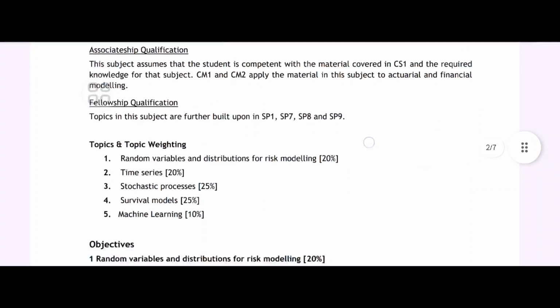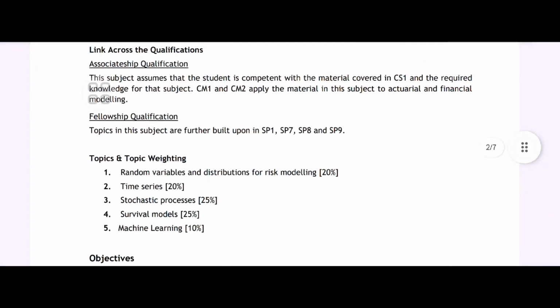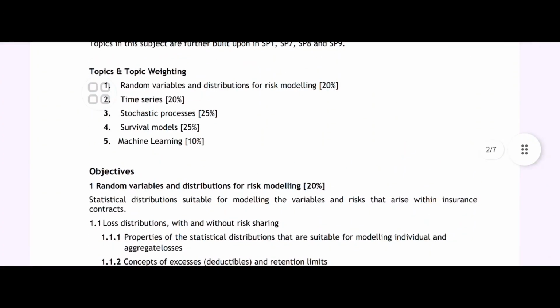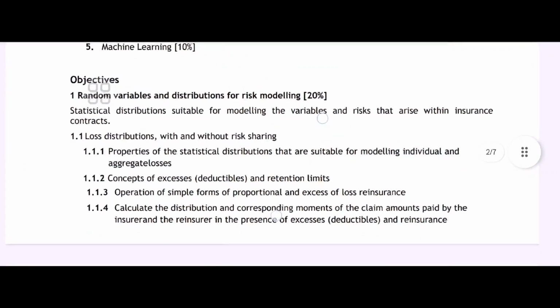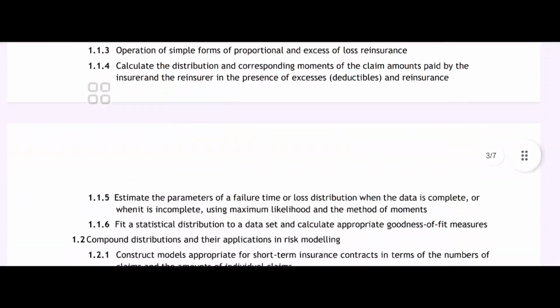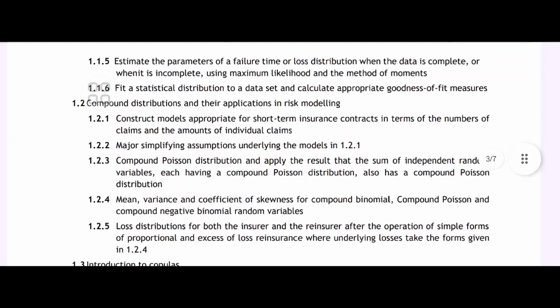Directly we come to the syllabus. Fellowship qualification topics in this subject are further built upon SP1, SP7, SP8 and SP9. Same: random variable, time series, stochastic process, survival methods, machine learning. We can see for risk modeling the properties and everything is required.